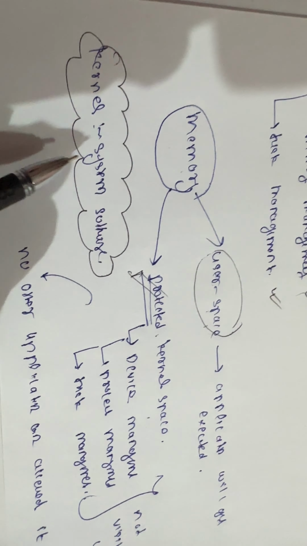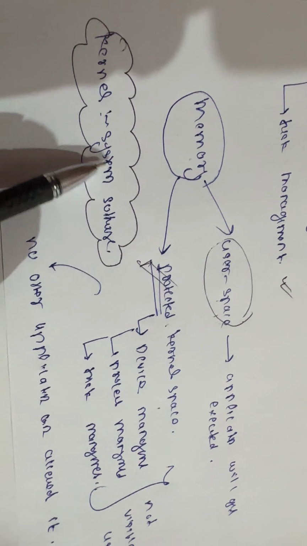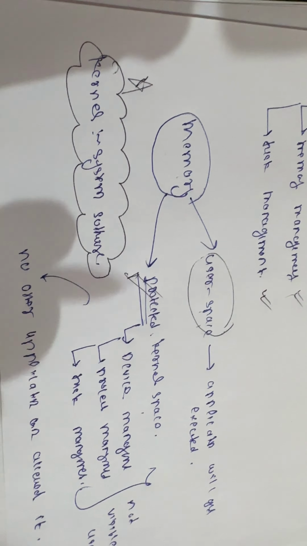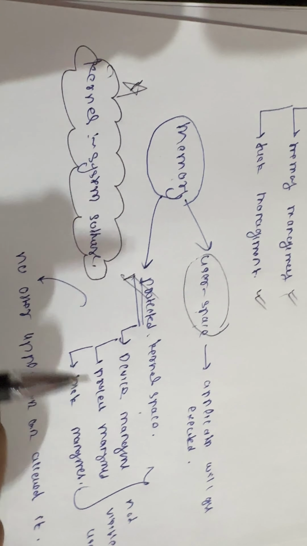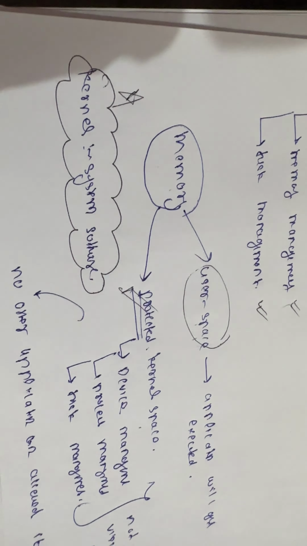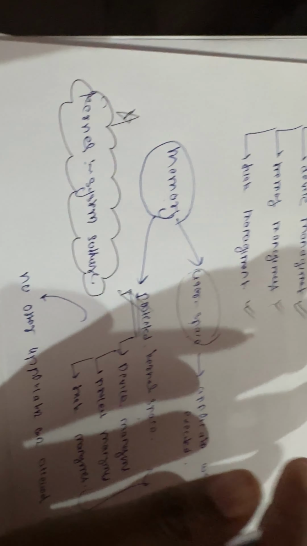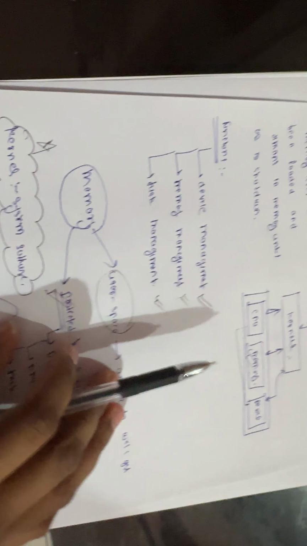So we can finally say that kernel is what? Kernel is a system software. We can say kernel is a system software because it is a part of the operating system. That is why we can say it is also a system software, right? So this is about the kernel in the operating system.